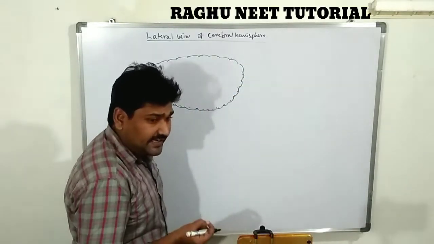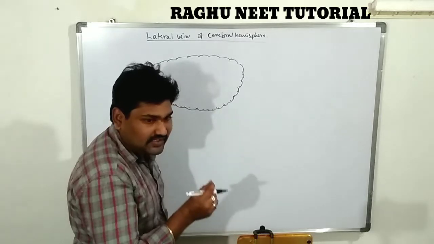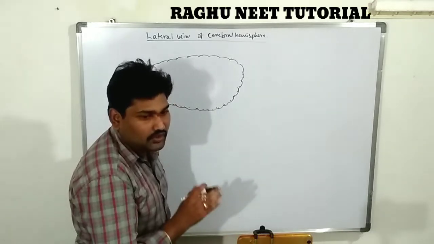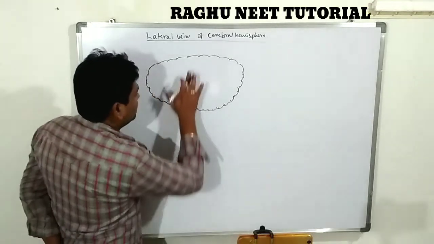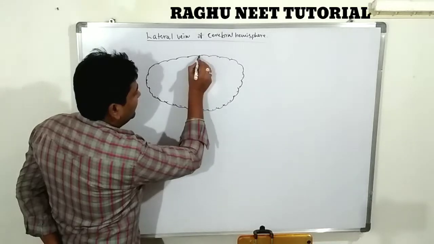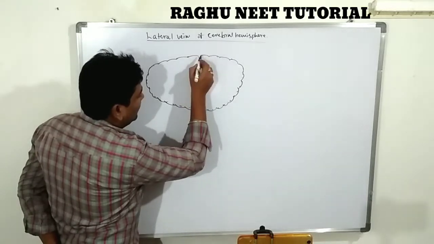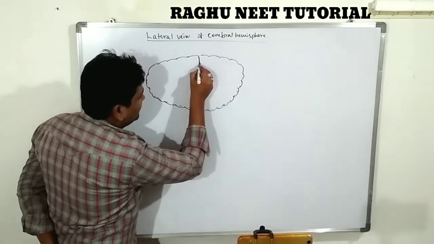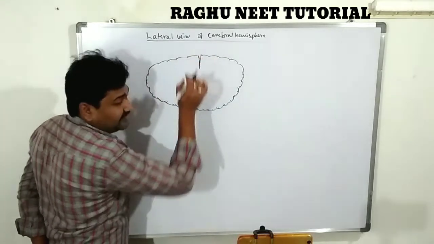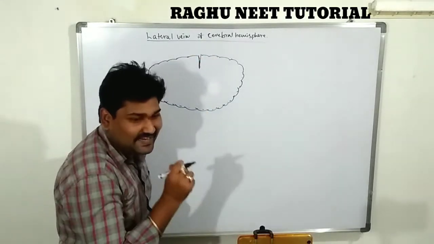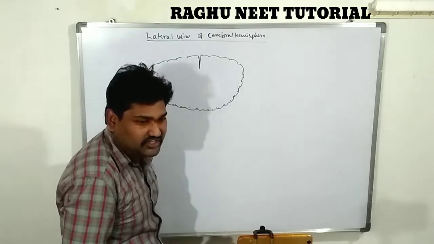The longitudinal depressions on the cerebrum are called fissures. The longitudinal divisions or longitudinal grooves of the cerebrum are called fissures.